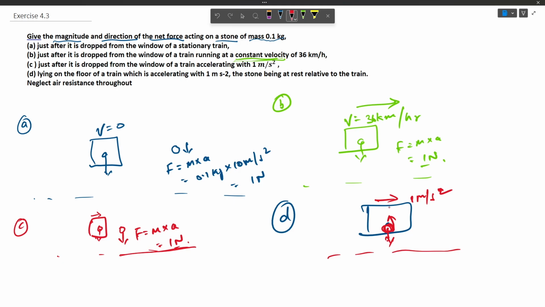Since the train has a net acceleration of 1 meter per second square in the moving direction, the only force acting is mass times acceleration in the direction of motion. That is 0.1 kilogram multiplied by the acceleration, 1 meter per second square, and that gives us 0.1 Newton. Thank you.